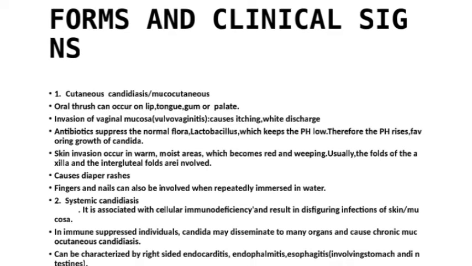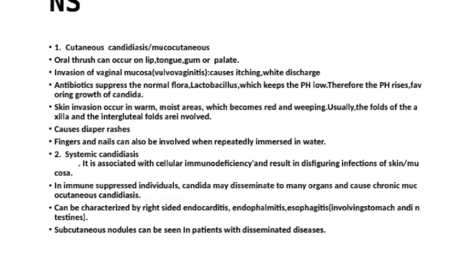The second form of candidiasis is called systemic candidiasis, which occurs when Candida organisms enter the blood. Some of the symptoms of this kind of systemic disease are right-sided endocarditis, whereby the right side of the heart becomes enlarged or inflamed.